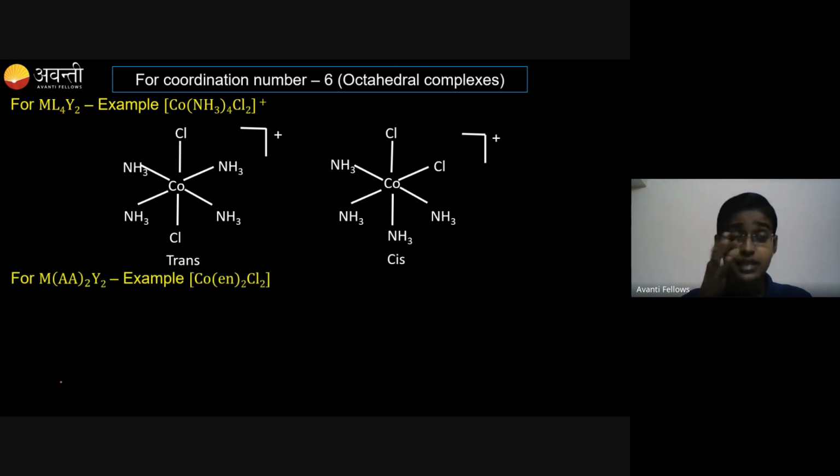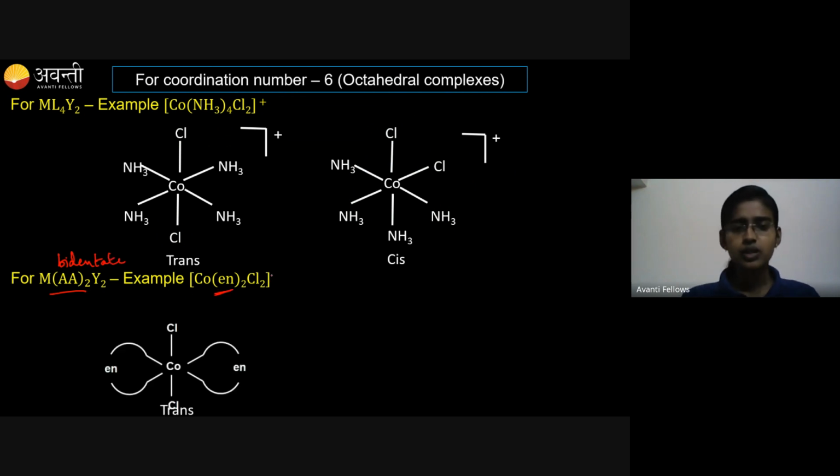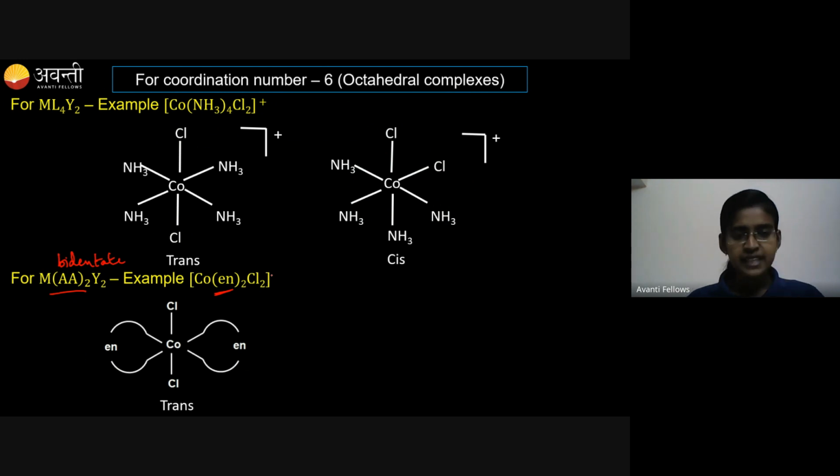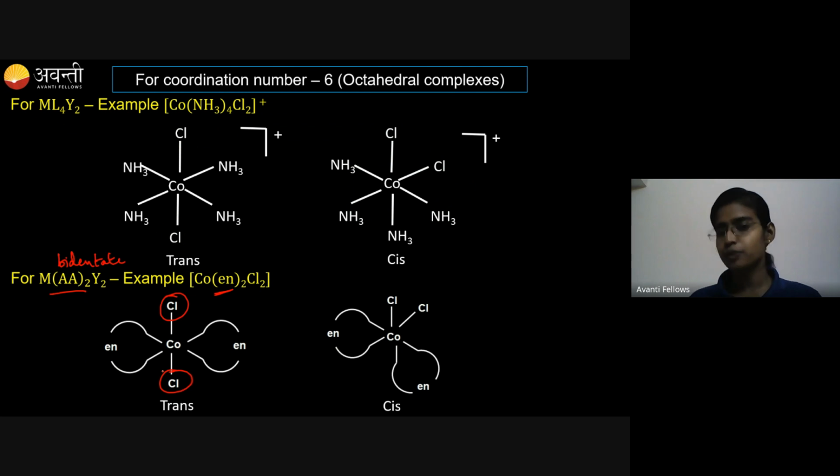And the second type which exhibits this geometrical isomerism is the M(AA)2Y2 type. What is AA? AA means bidentate ligand. Ethylenediamine is given. So here I'm writing the ethylenediamine like this, one ethylenediamine, another ethylenediamine like this. And now the two chlorines are opposite, so they are trans. If I put them in the adjacent position, it is cis. This is your cis isomer and that is your trans isomer.